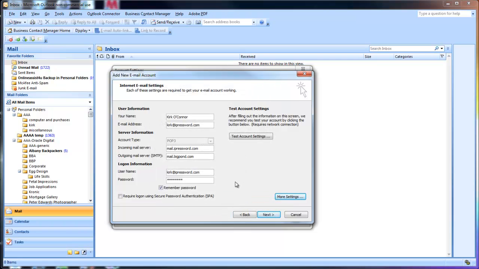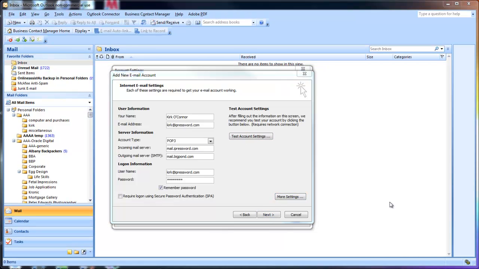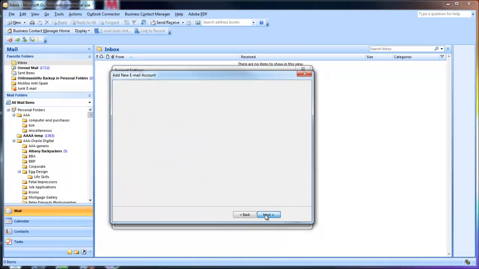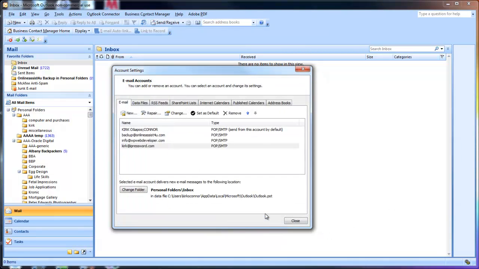So okay, so what we're going to do now is to test this once again. Okay, so our tests have passed, and now we can just progress on to the next phase, which is to finish. And you can see there that our account is now there.